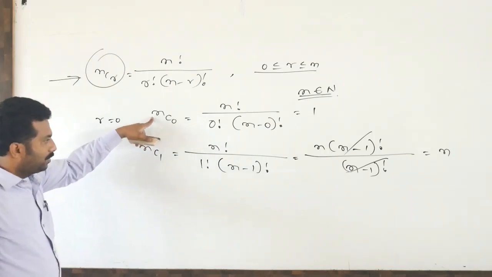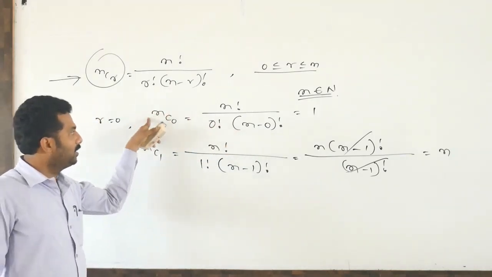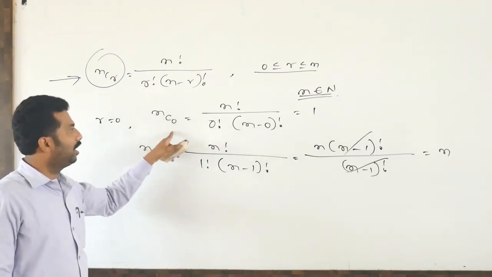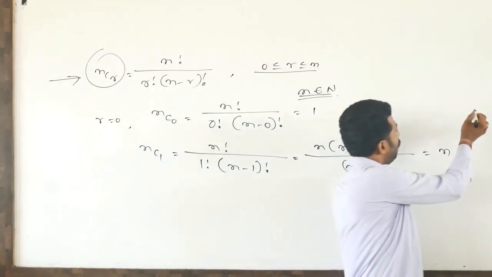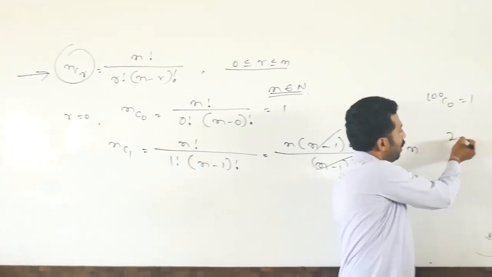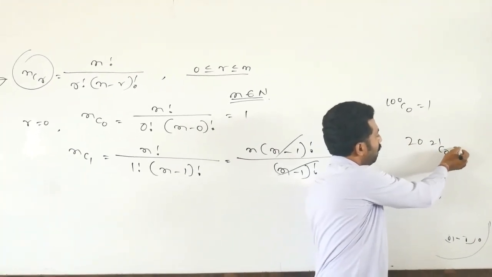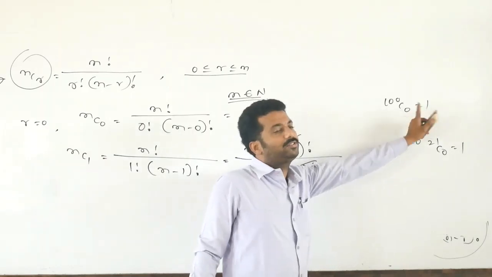You observe, NC naught value is 1. 2C naught value is 1, 1C naught value is 1, 100C naught value is 1. Any number, suppose 100, C naught value is also 1, or 2021, C naught value is also 1. So any number C naught value is always 1.